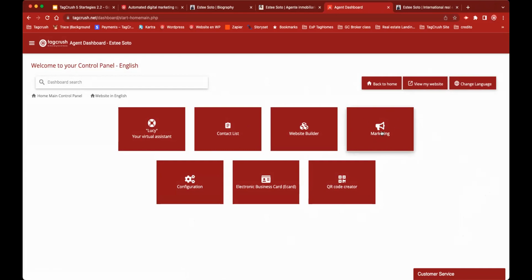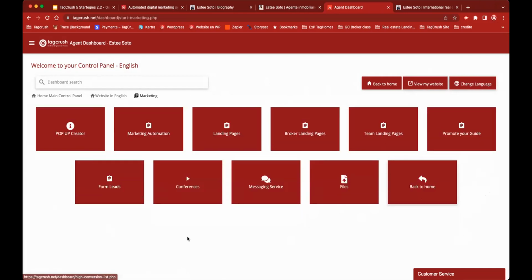Before I go, I'm going to show you how the marketing area looks. This is going to be, again, a day full of training, just marketing. We're going to talk about landing pages and how to create them, how the marketing automation is working, how we can build team landing pages, how I can build pages for my team or promote my guys, how the conference area is working, where to upload the files, all the marketing section. Definitely my favorite after e-course, since it has all these options.